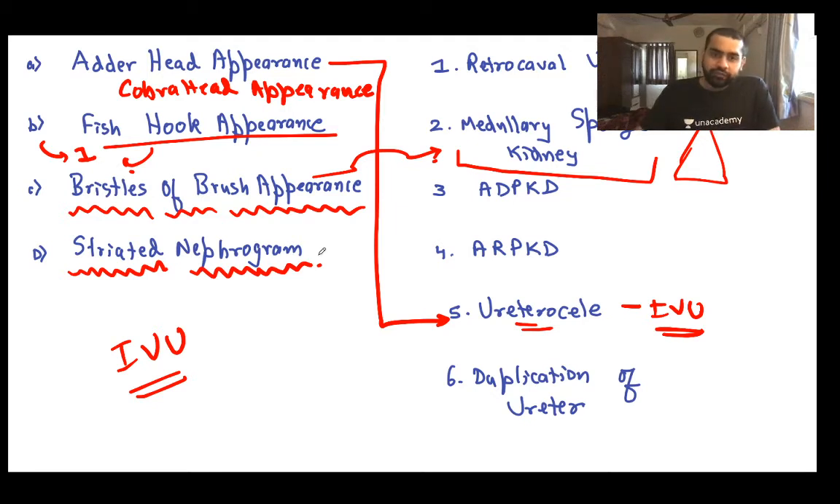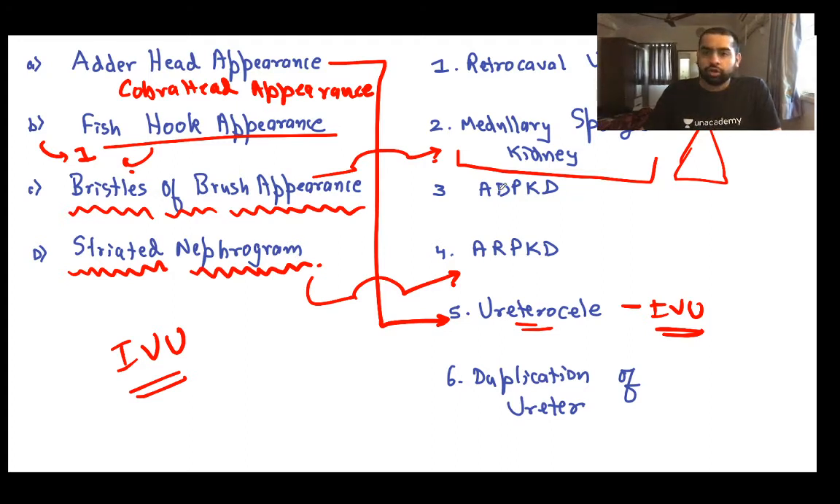So striated nephrogram is a characteristic finding which you get in patients with autosomal recessive polycystic kidney disease. This is not present in autosomal dominant polycystic kidney disease. Please understand this. In autosomal dominant polycystic kidney disease, what do you get? You get a spider leg appearance. Okay, so here you get the characteristic spider leg appearance. But in ARPKD, what do you get? You get a striated nephrogram.